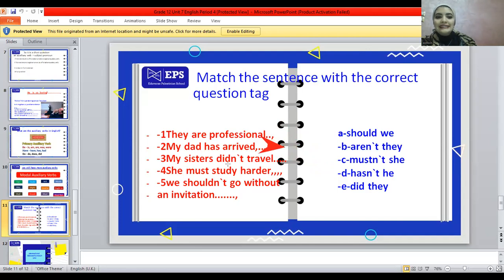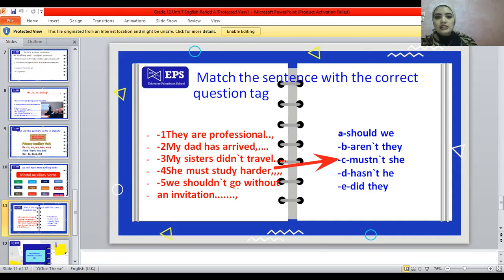My sisters didn't travel. Okay, the auxiliary verb is did. It's negative. We're going to change it into positive. Did they? Great. Okay, let's move to sentence number 4. Number 4 says, she must study harder. The auxiliary verb here is a modal auxiliary verb, as we mentioned earlier, which is must. So it's going to be, mustn't she? Perfect.